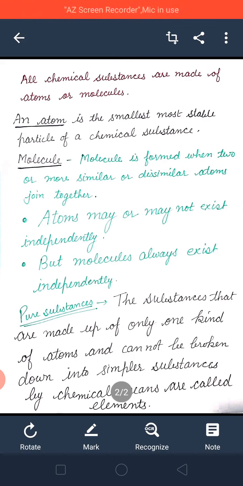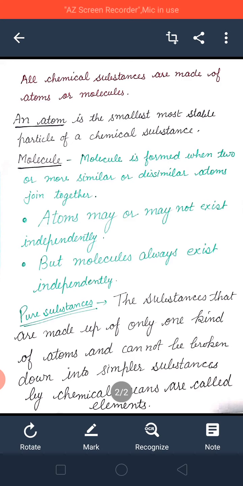Okay, so what do you mean by atom? What are molecules? What are pure substances? Pure substances are made up of only one kind of atom. If we see sugar, then in the sugar only sugar particles are there. So that is a pure substance. If we see gold, then gold is made up of only gold particles. So it means pure substances are made up of only one kind of atom and cannot be broken down into simpler substances.